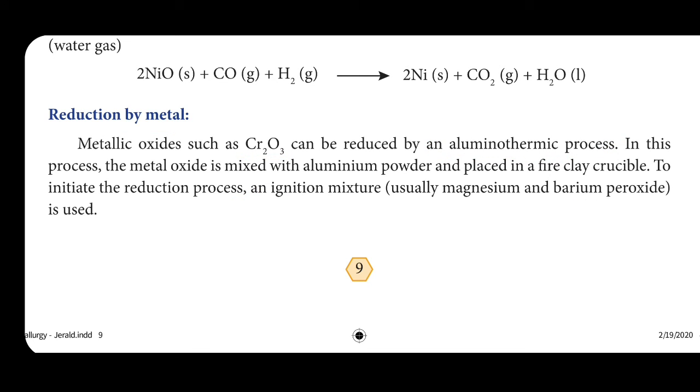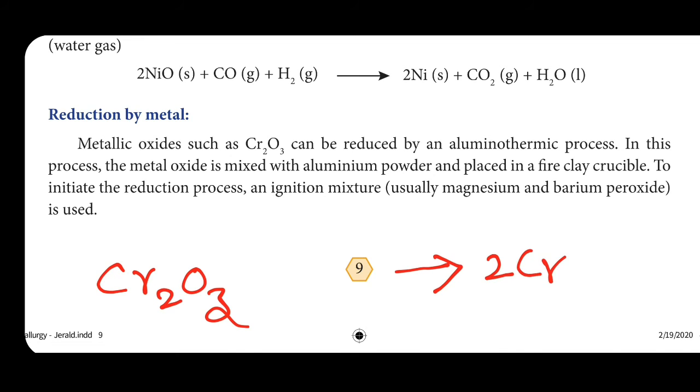See here, metal oxides such as Cr2O3 can be reduced to chromium by using the aluminothermic process. See the reaction on the next page, this reaction is given, gives Al2O3.